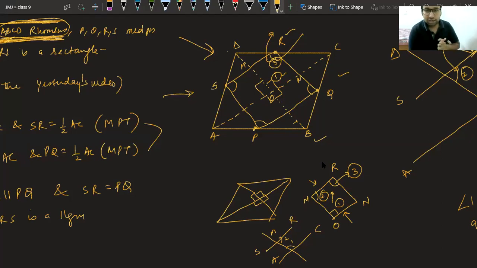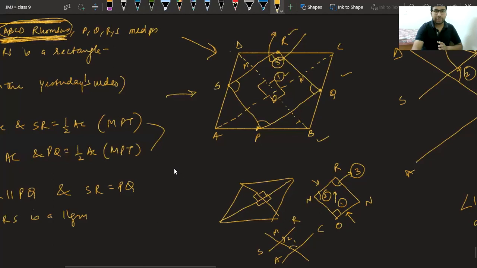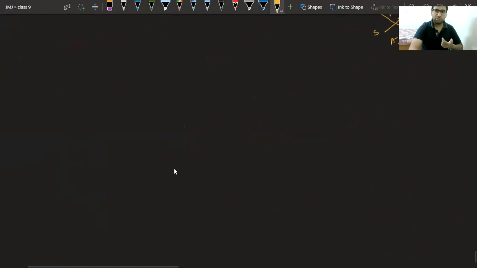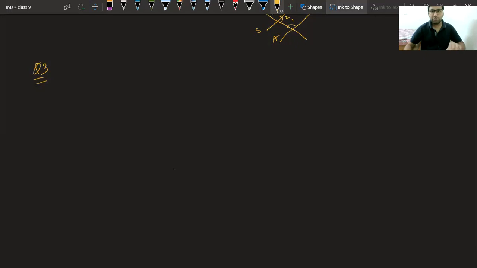Okay. I just want to make sure that each one of you is understanding what we are doing. For that, you have to understand whatever is given to you and utilize it. So we utilized this thing. Similarly, in the next question we have a different situation. Class, try to see question number 3. Question number 3: ABCD is a rectangle. This time we have a rectangle, not a rhombus.